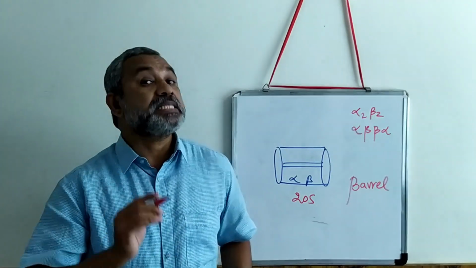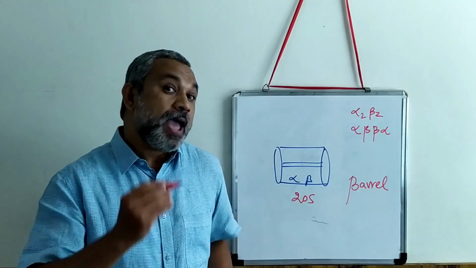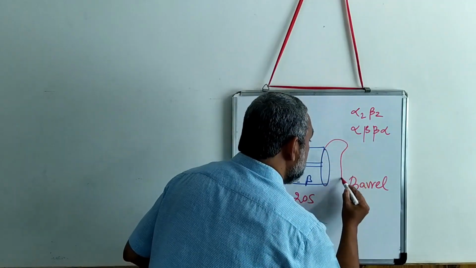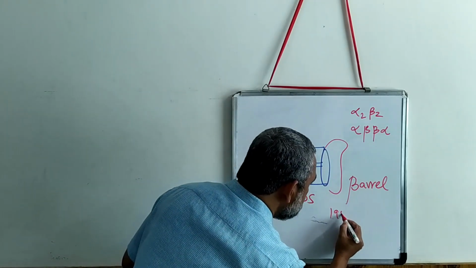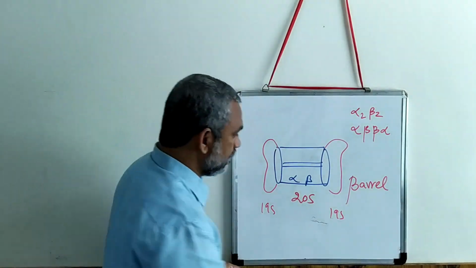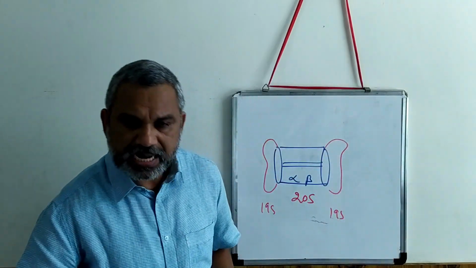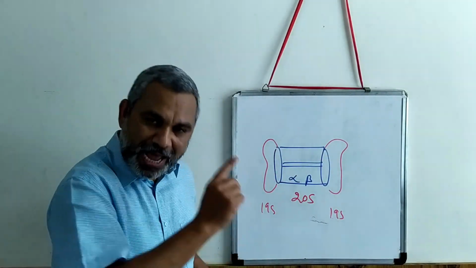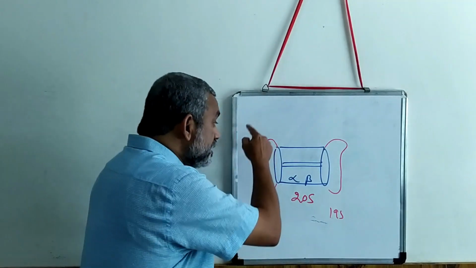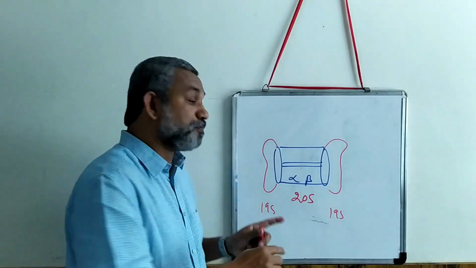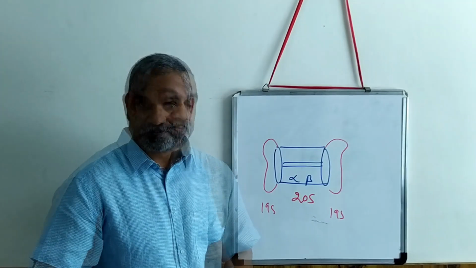The 19S is the regulatory subunits. That forms something like a cap, and the regulatory subunits are present at both the ends. These are the 19S regulatory subunits. They have a small opening on either side, and the regulatory subunit will allow the ubiquitinated protein to be detected and to pass through.